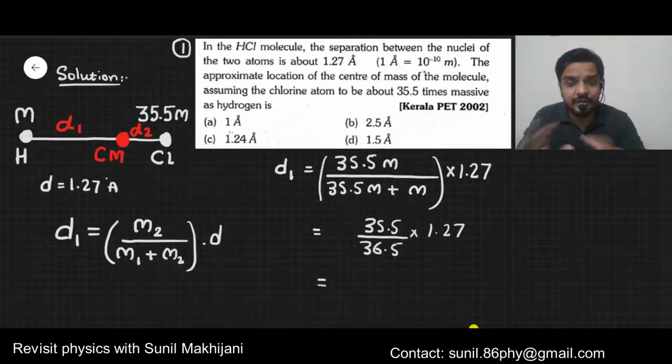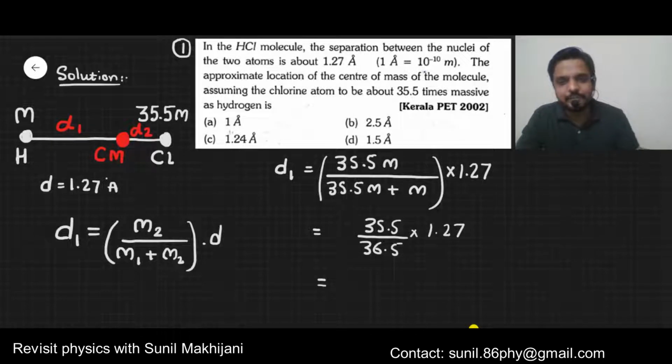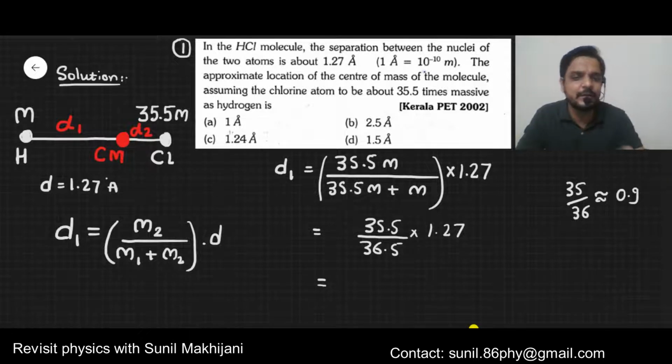Now you don't have to really solve this calculation. We can solve this calculation by some logic. Here if you look at the first term, we are having 35.5 divided by 36.5. Roughly it is 35 by 36. Now you should understand that this division 35 by 36 will be approximately 0.9. It will be in the order of 0.9.